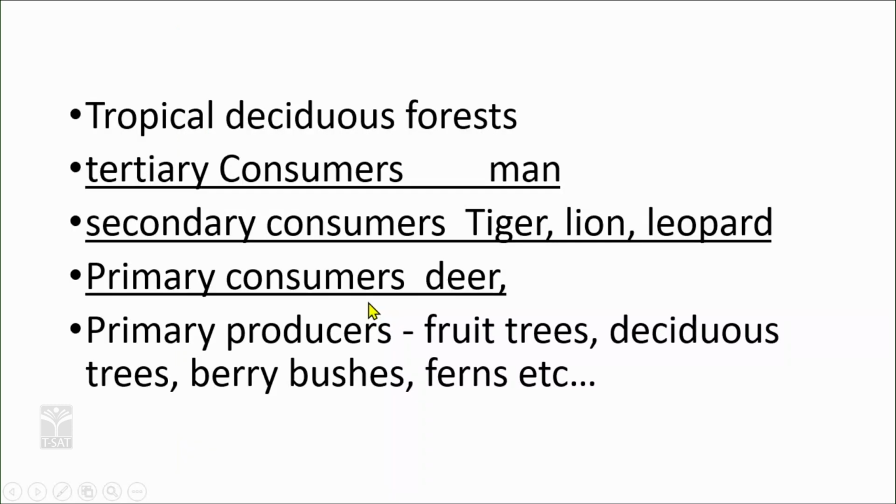In the same way, the type of organisms in different trophic levels varies from ecosystem to ecosystem. For example, in tropical deciduous forests, what are the organisms existing in different trophic levels?